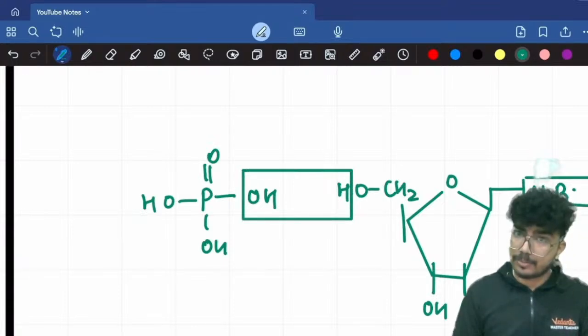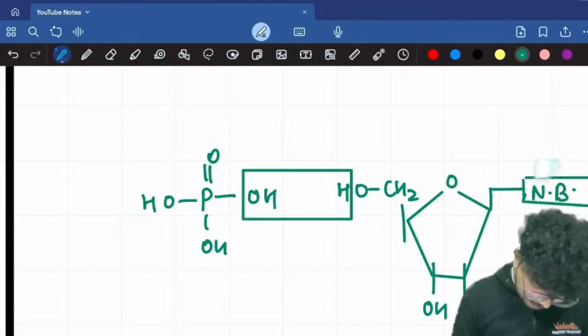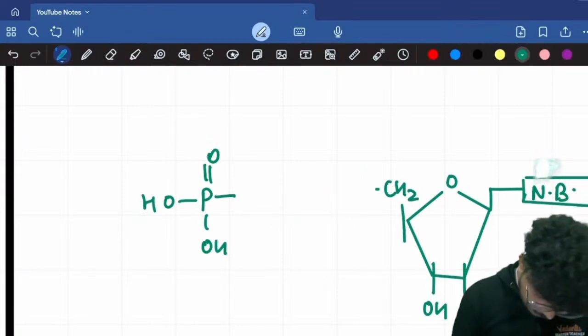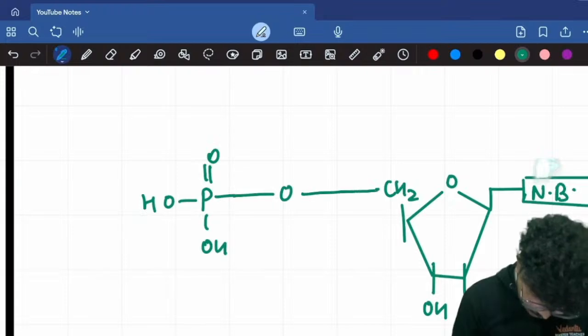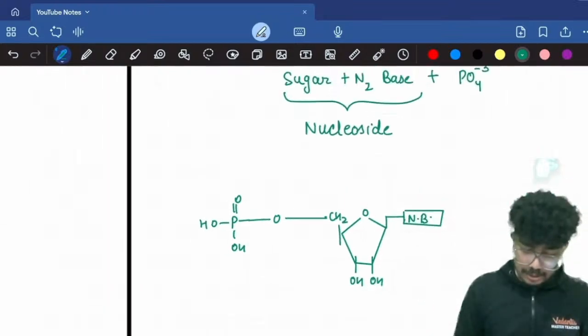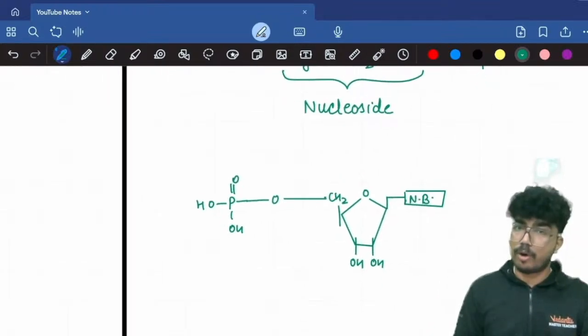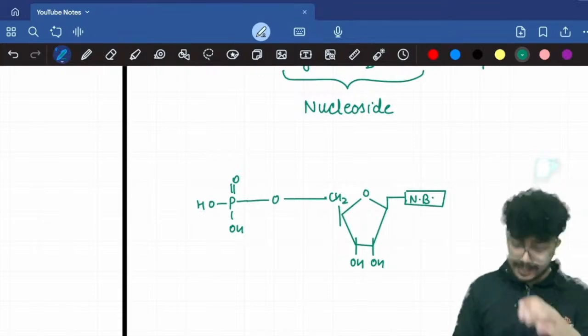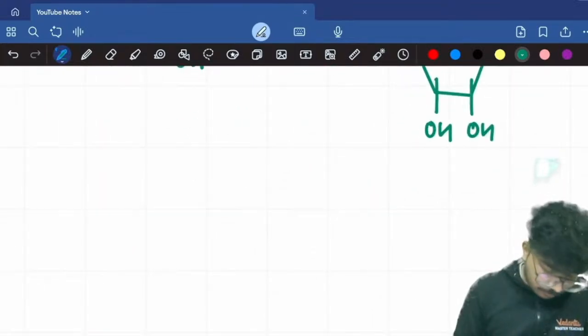So I'll erase this, and a bond will get established. So this is the structure for the nucleotide.